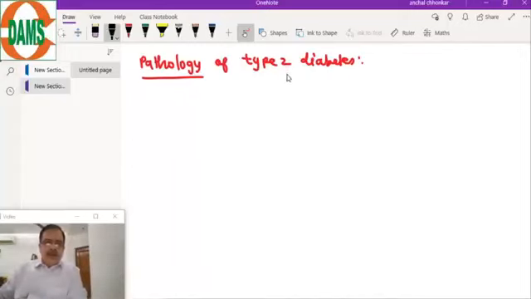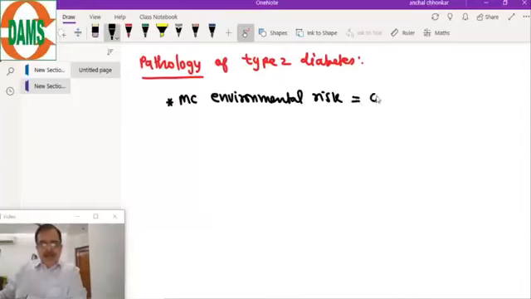So in the pathology of type 2 diabetes, the most common environmental risk is obesity.